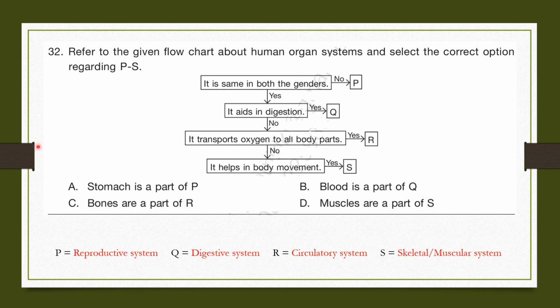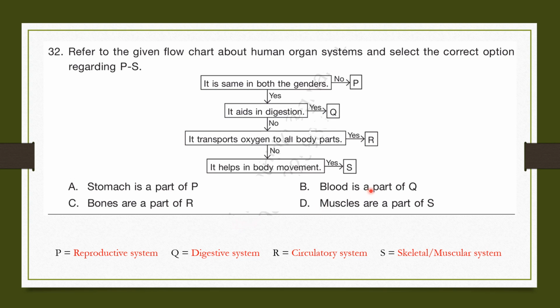Question number 32. Refer to the given flowchart about human organ systems and select the correct option regarding P to S. It is same in both the genders. No, P. P should be reproductive system. So stomach should not be a part of P. Q. It aids in digestive. Yes, Q. Q is digestive system.